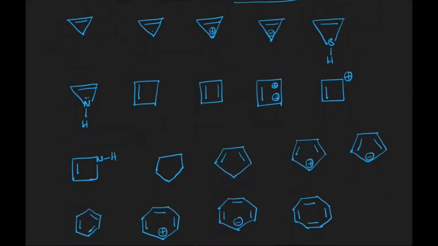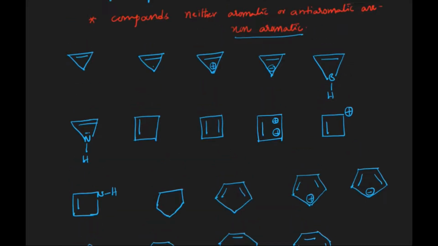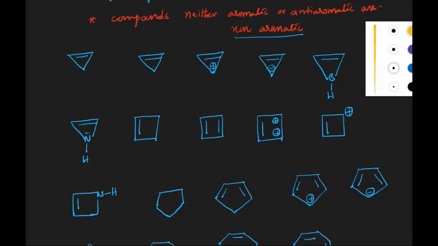These are all examples where we are going to identify whether the given compound is aromatic or anti-aromatic or non-aromatic. Let us see one by one.